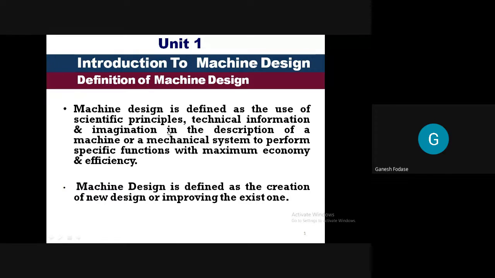So along with scientific principles, we are going to use some technical information and imagination in the description of a machine or a mechanical system to perform specific functions with maximum economy and efficiency. The last two words are very important.